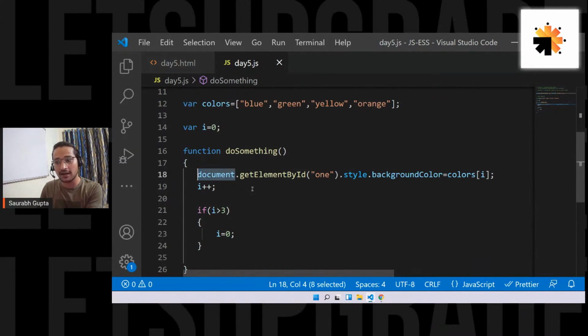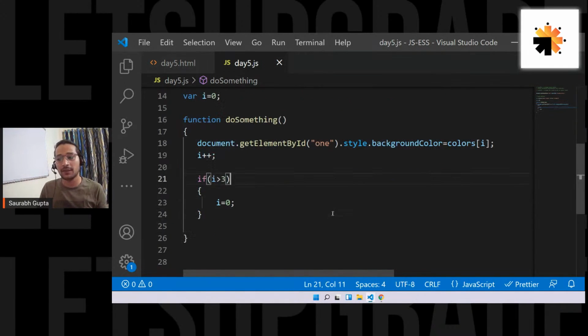Understand what is document, understand what is getElementById, understand what is style. If I want to change content, I'll just remove this thing and I'll use innerHTML, innerText. Are you getting the point, everyone? Okay, so that's how you manipulate style, guys. That's how you manipulate style. Now, please tell me, can I fetch any element, right? And can I change its style? Is it possible, everyone?